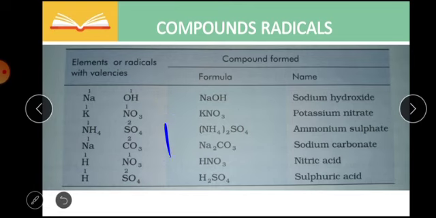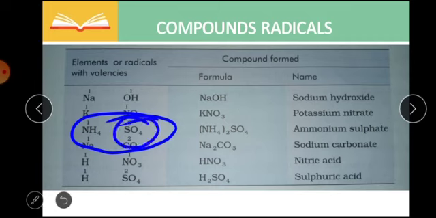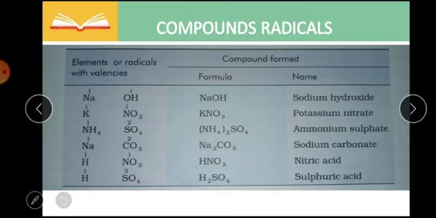For example, NH4 has a valency of 1 and combines with SO4, which has a valency of 2. The combination of these compounds is known as a divalent compound. So in this reaction, SO4 is a divalent radical, and OH is a monovalent radical.